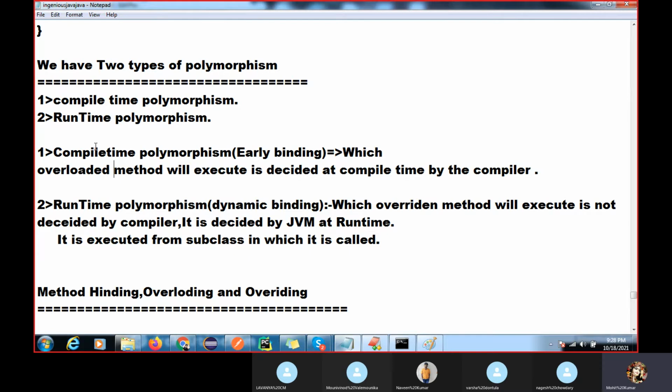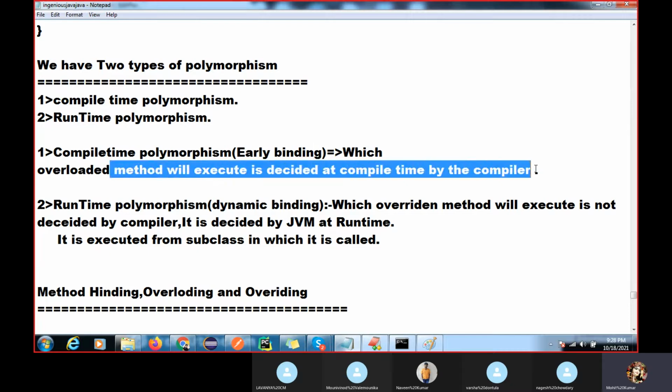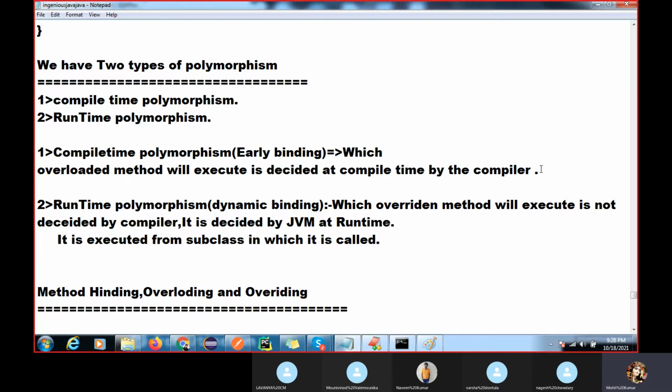So what is compile time polymorphism? Compile time polymorphism is called method overloading only, or this is also called early binding. If in an interview they ask you what is compile time polymorphism or what is early binding, then you have to explain method overloading. Which overloaded method will execute is decided at compile time by the compiler. That's why it is called compile time polymorphism or early binding.